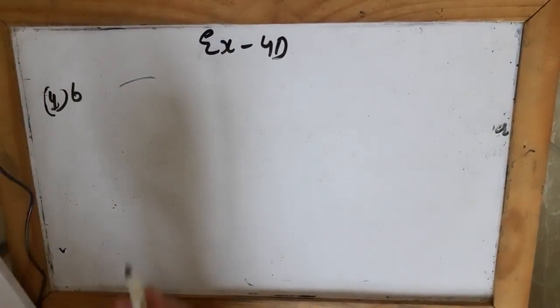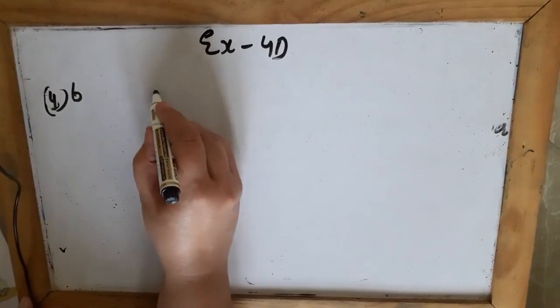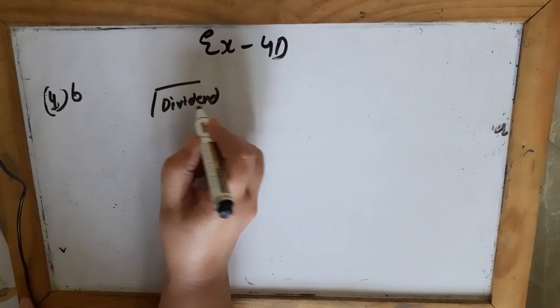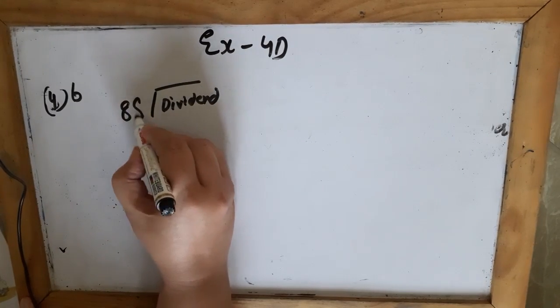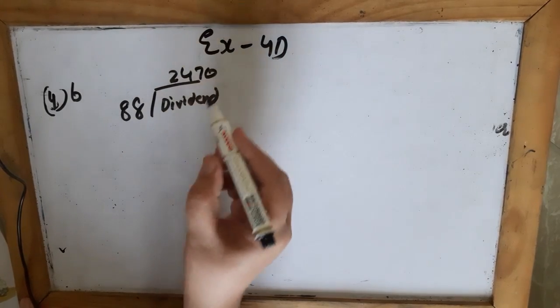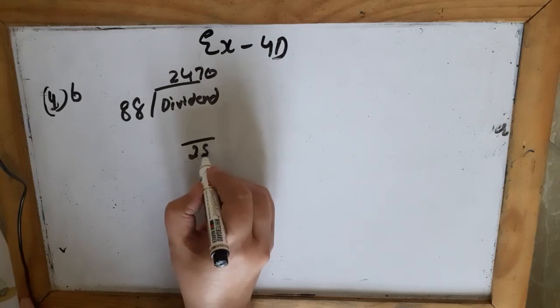Okay, the B part they are saying find the dividend. It means I have to find the dividend. Dividend is inside the house. Find the dividend when the divisor is 88, when the quotient is 2470, and the remainder is 25.